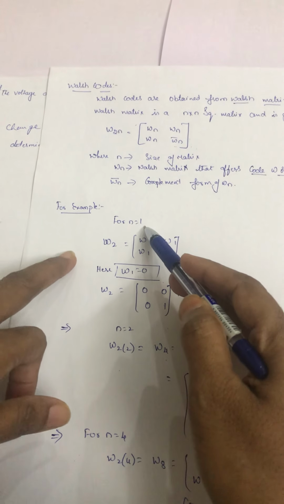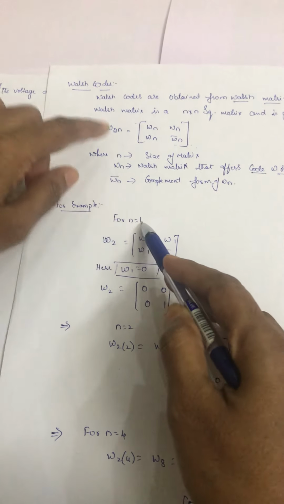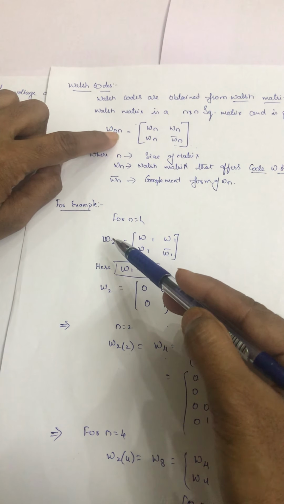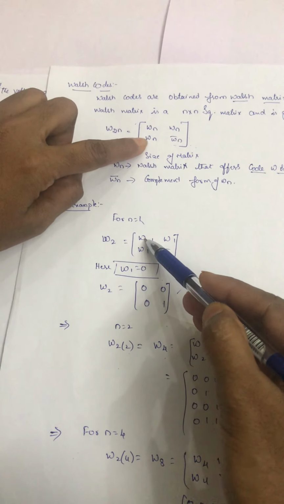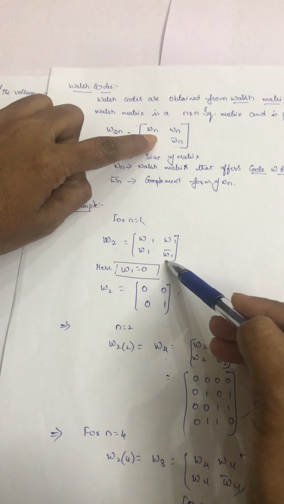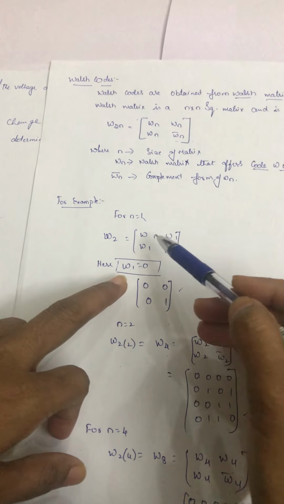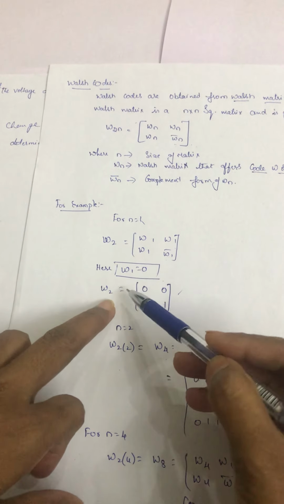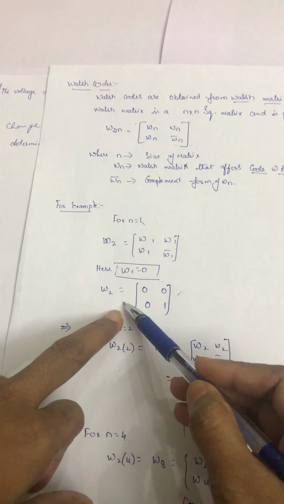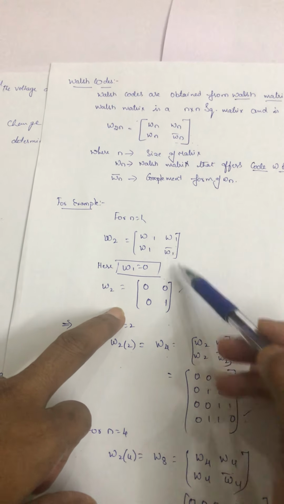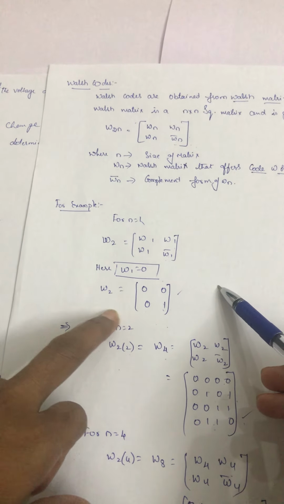For n equal to 1, this is our general form. So n is 1, 2 into 1 is 2. W2 equals W1, W1, W1, W1 complement. Okay, here W1 represents 0. Now we are writing W2 equal to 0, 0, 0 and the complement of 0 is 1. Like that we got this W2.